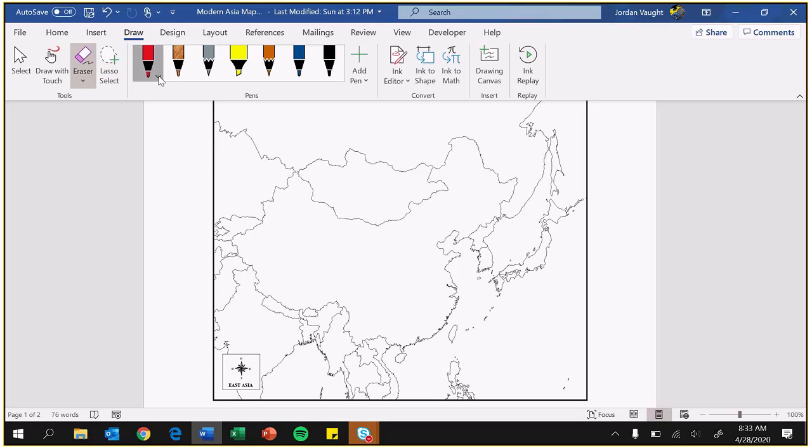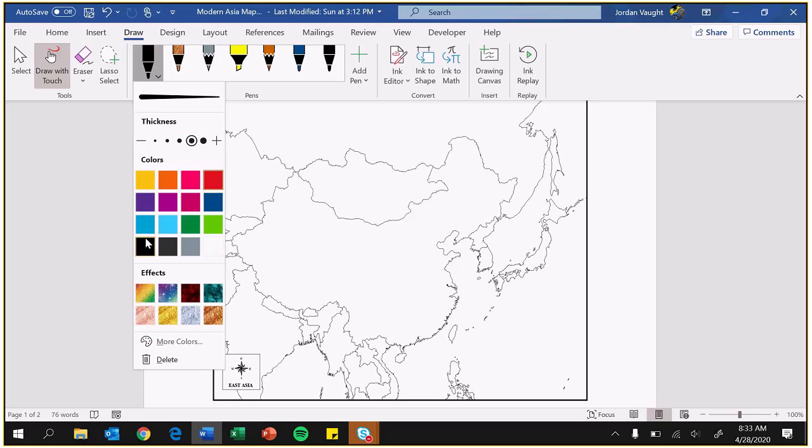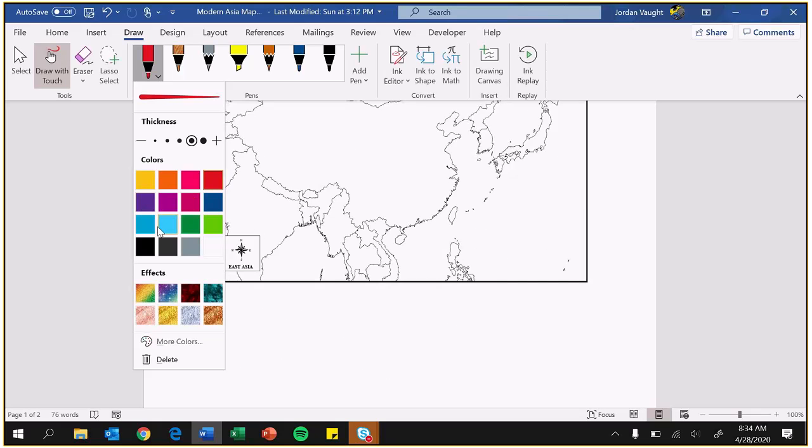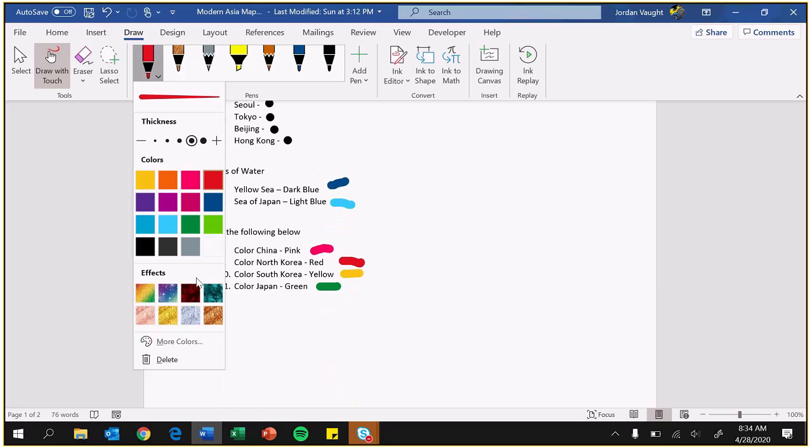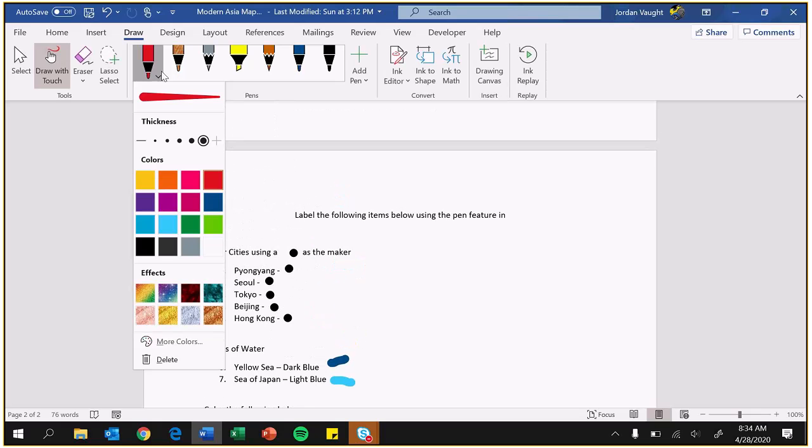For the colors, once again, you have black for the cities, you have yellow, red, light blue here, dark blue here, green, and then pink right here. So all of them can be found right there. You do not need to go down to the lower ones. So that is how I would draw that.